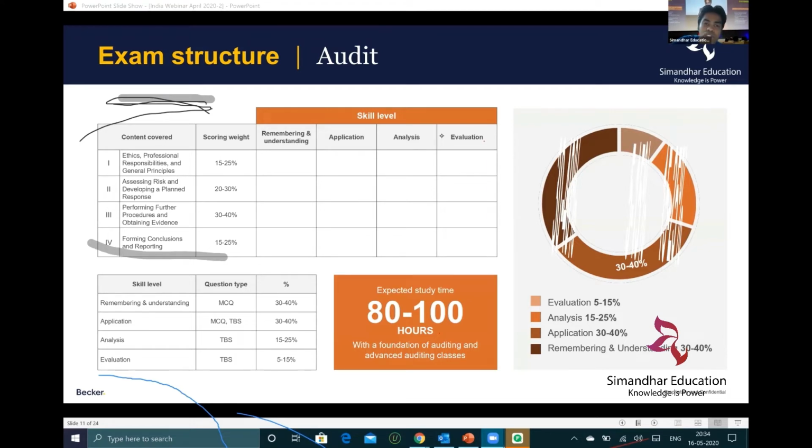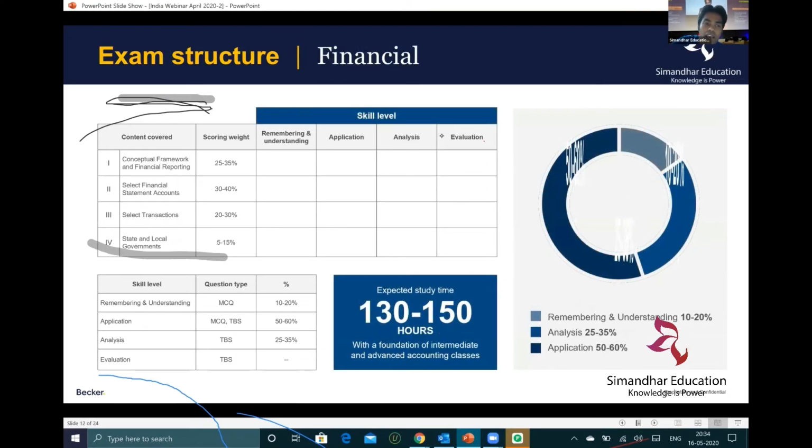Now next comes the FAR. In the US, half the people deal in derivatives, stock markets and all, so most of the concepts are governed by that. The financial instruments, the bonds, the leases, the US GAAP, the entire revenue recognition. All of this is covered in your financial section, which is the second part of the CPA exam.